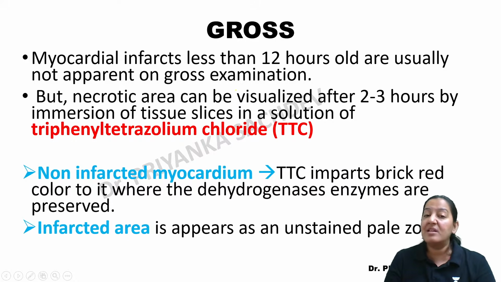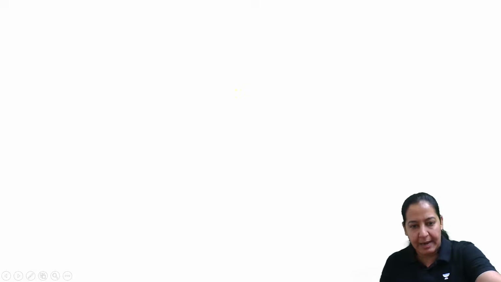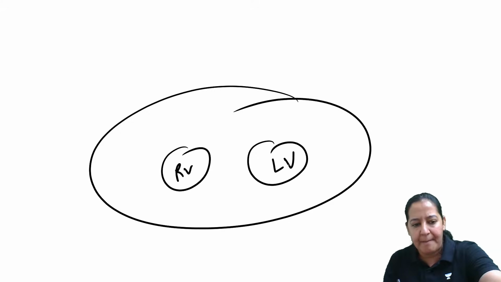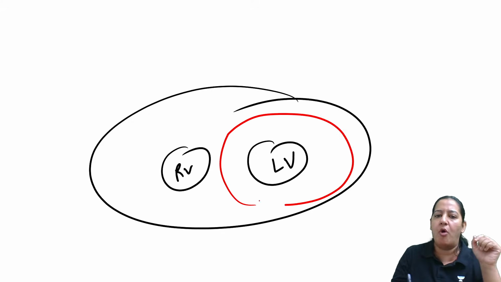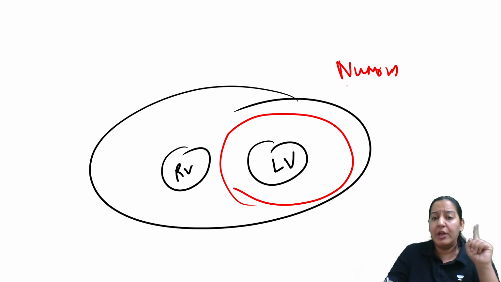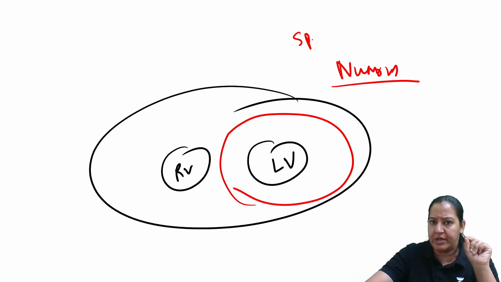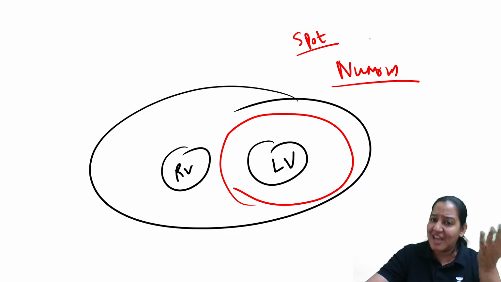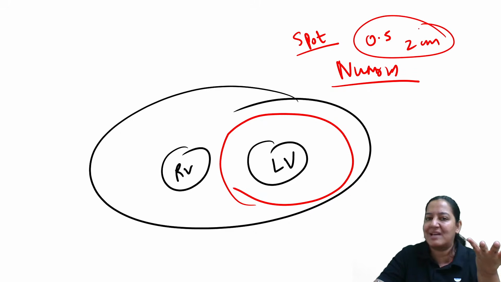You will say, ma'am, it is a tedious exercise. You are taking multiple slices. In each slice, you are looking for MI in all the four walls of the left ventricle. And you are having numerous slices with us. And you are asking to search for a spot, the yellow color or brownish spot, which can be any size. It can be as small as 0.5 centimeter. It can be large, 2 centimeter one side. I don't know the size.